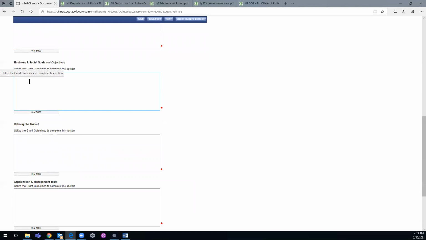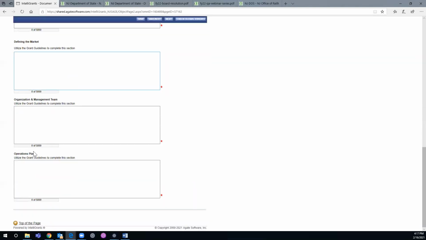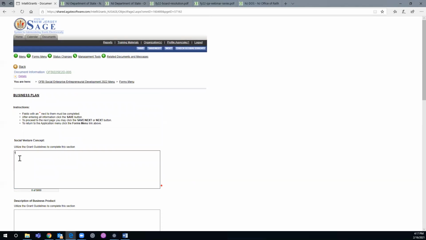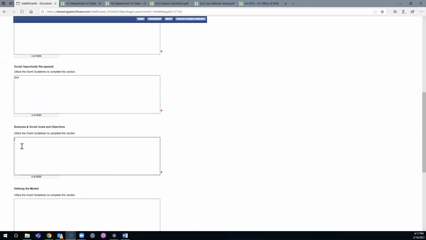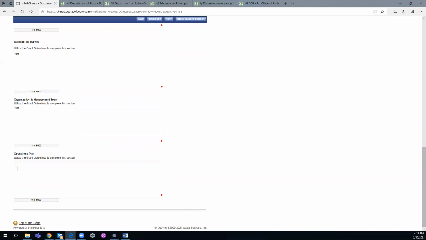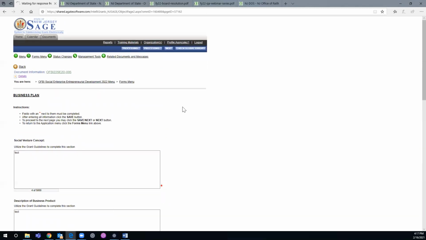Business social goals and objectives. There are bullets associated to that. And so all of these have bullets that you need to answer, but you need to read the grant guidelines. For our test purposes, I'm just going to put test so we can keep this moving. Come up to the top and you could click save next because it'll take you to the next page.